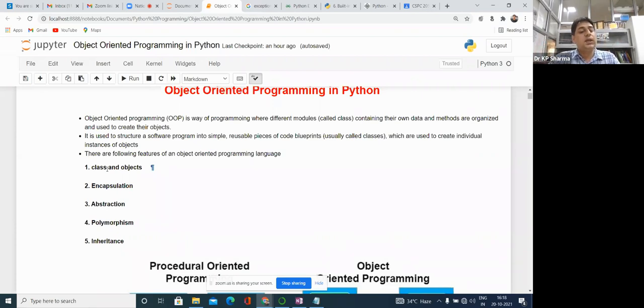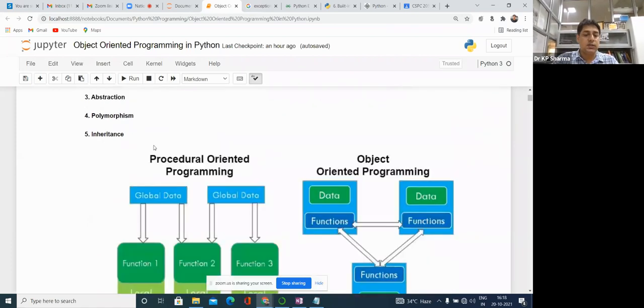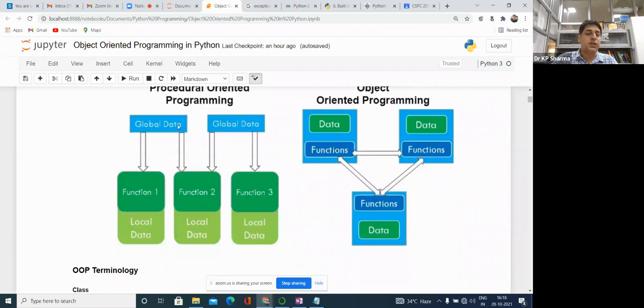So inheritance enhances reusability. All these things are there in the object oriented programming language to make programming efficient, each with its specific use or benefit. Here you can understand this figure is representing the procedural oriented programming.